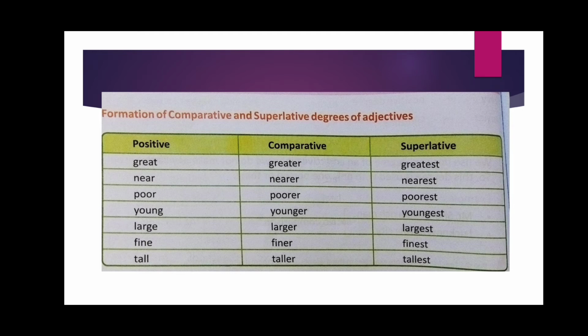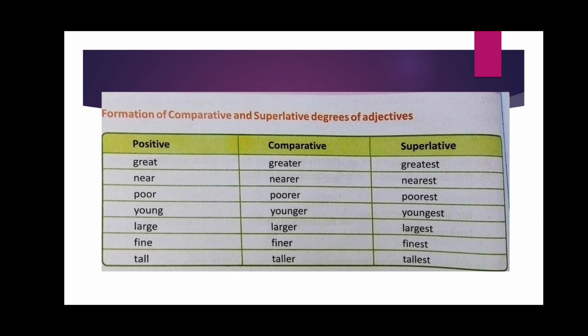Then near, nearer, nearest, poor, poorer, poorest, young, younger, youngest, large, larger, largest, fine, finer, finest, tall, taller, tallest.